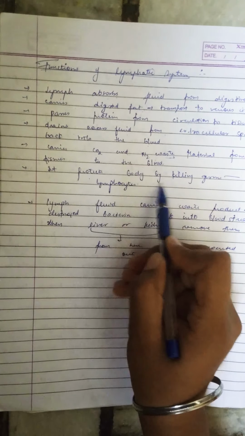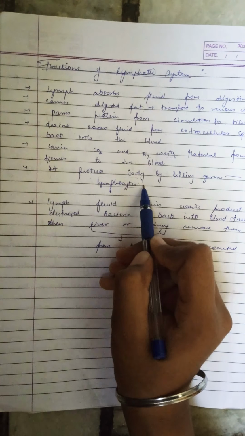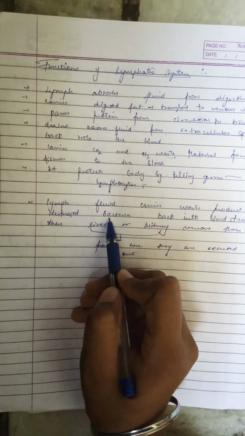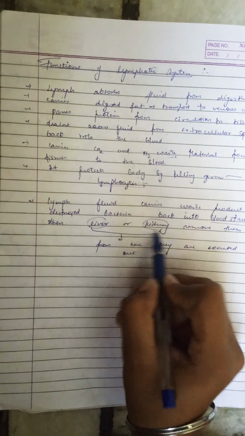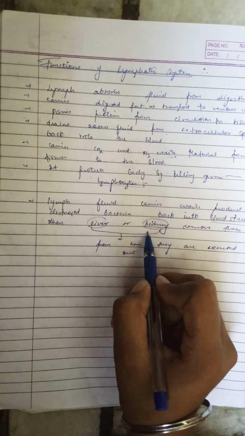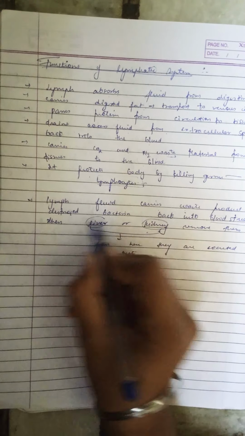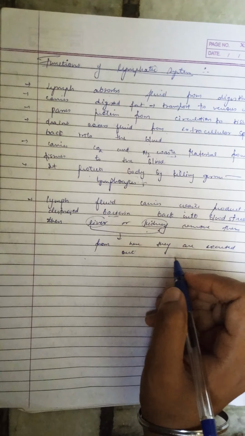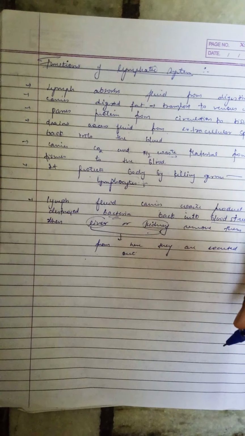It protects the body by killing germs. This is the main function of lymphocytes, which are its main component. These lymphocytes produce antibodies which kill antigens. Lymph fluid carries waste product and destroyed bacteria back into the blood, and this blood then enters the liver and kidney, from where it is removed by the excretory system by excretion, and the destroyed bacteria is excreted out by way of the excretory system, and the pure blood free from any bacteria is again transported into the whole of the body.